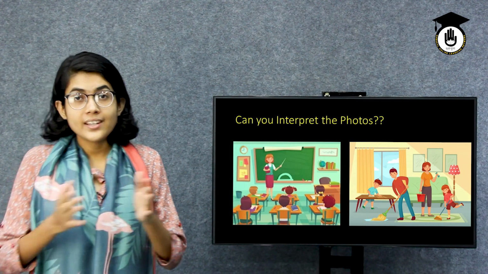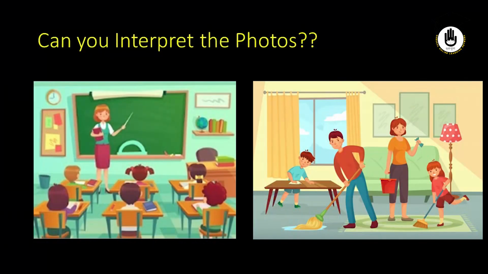And in the very next photo, you can see there are four people. Two people are very young and two people seem to be elder. One is cleaning the walls. Two people are cleaning the floor. The boy is cleaning the table. So probably that is a family of four people who are trying to clean their own home.